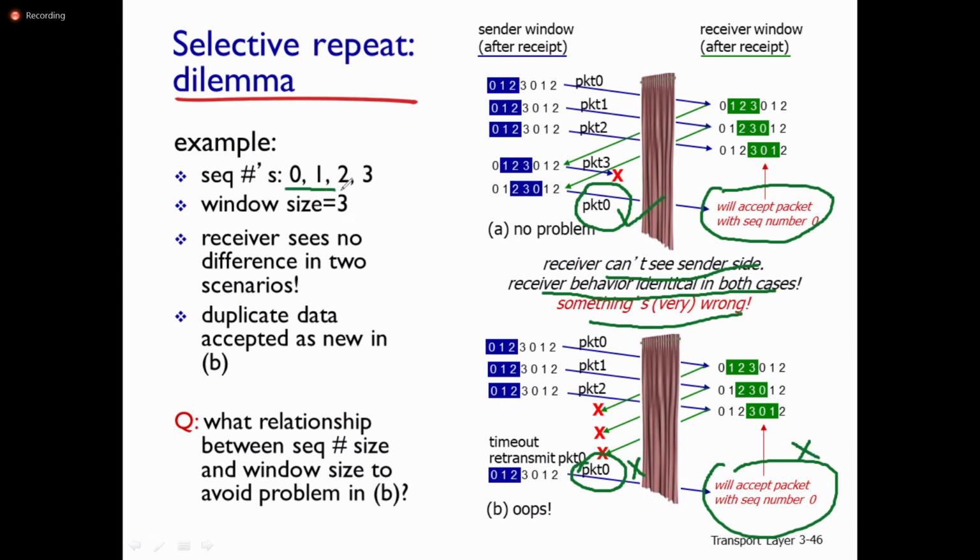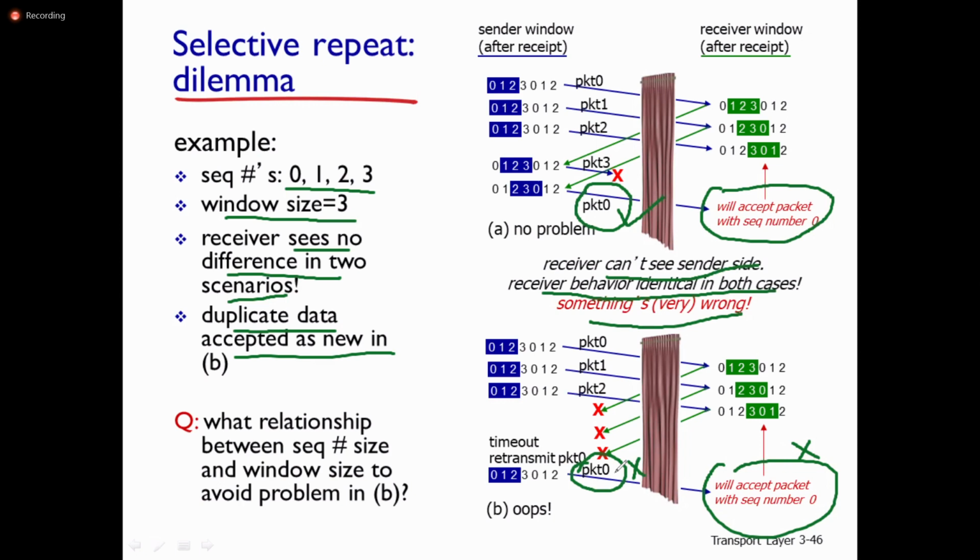Sequence numbers 0, 1, 2, 3, window size equal to 3. The receiver sees no difference in the two scenarios. Duplicate data accepted as new in scenario B. Actually, this is duplicate data, but the receiver receives the packet as a new packet in scenario B. But in scenario A, the receiver receives the packet with sequence number 0 and there is no problem; that is the correct packet.